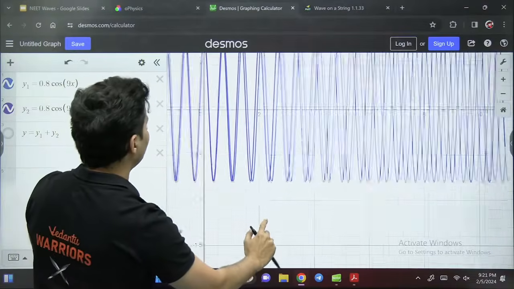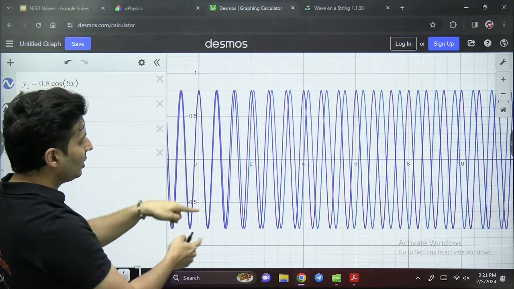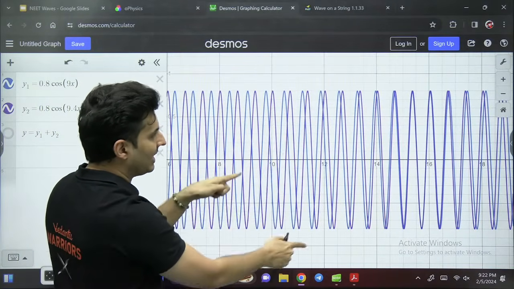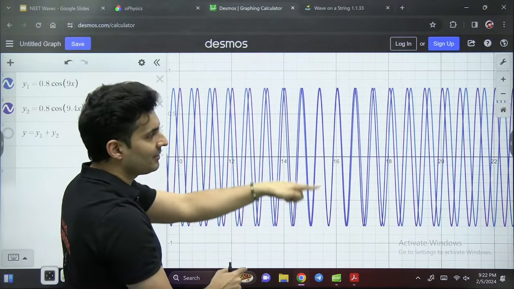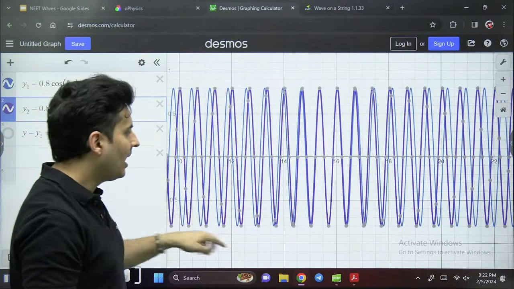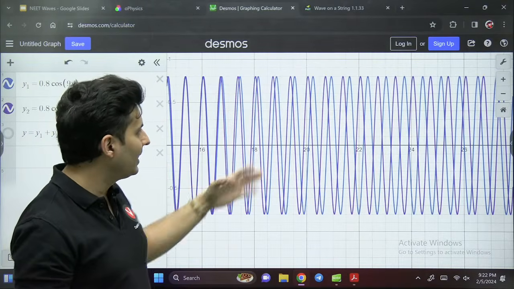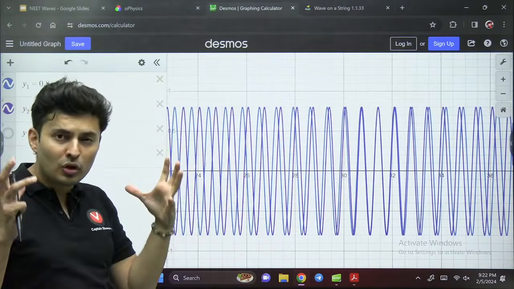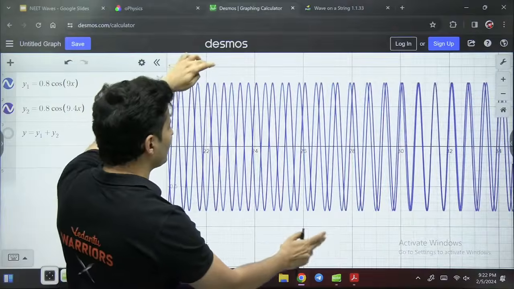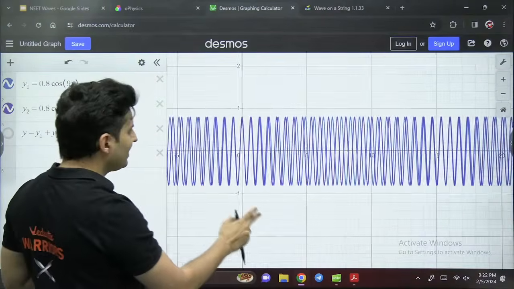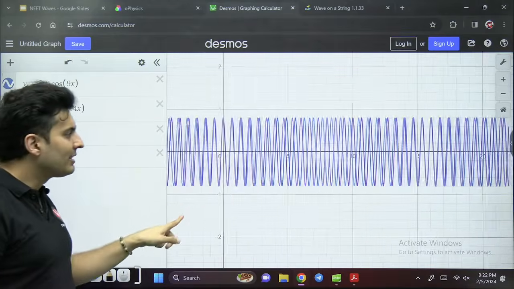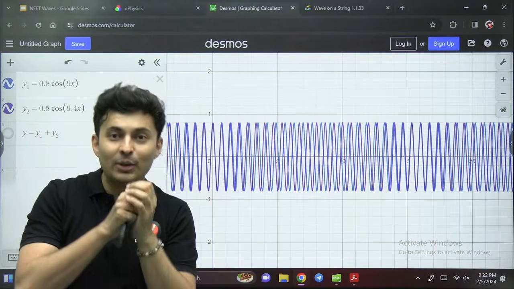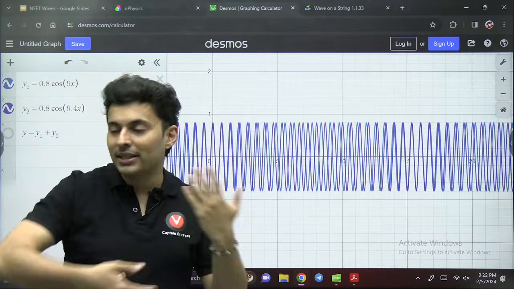Initially we see both the waves start together, but slowly the mismatch starts to be seen and the crests and troughs are misaligned, and then again they start aligning themselves. Again they go out of phase, crest with trough, trough with crest, and again after some time they match together. So if you have two waves whose frequencies or wavelengths are close to each other, sometimes they will do constructive interference, sometimes destructive, sometimes constructive, sometimes destructive, and this happens alternatively.